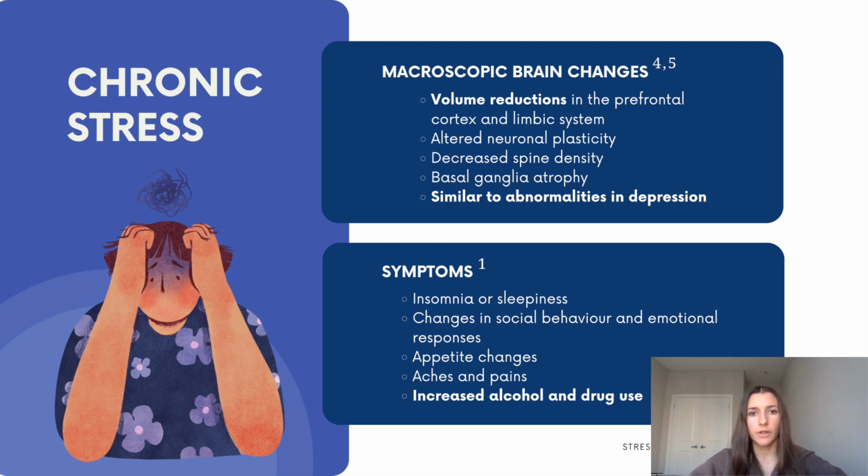For example, several animal studies have determined that chronic stress leads to volume reductions in the prefrontal cortex and the limbic system, and altered neuronal plasticity due to dendritic atrophy and decreased spine density. Additional imaging studies also identified basal ganglia atrophy and reduced gray matter volume in the prefrontal cortex of chronic stress patients. These morphological alterations are similar to those found in the brains of depressed patients examined postmortem and suggest that they could also be at the basis of depressive disorders that are associated with chronic stress in humans.